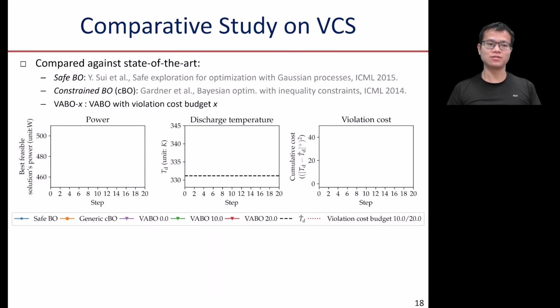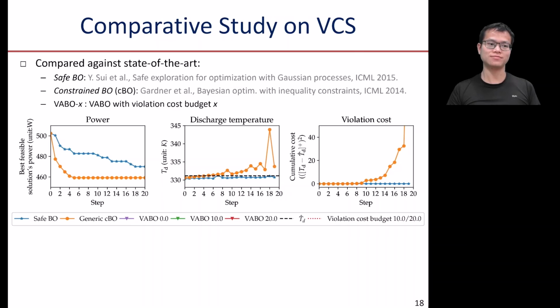To demonstrate the result, I'm going to plot three figures. The left figure is the power. The middle is the discharge temperature. The right is the violation cost. So this is the result of CFBO. You can see that it respects the constraint all the time. This is the result of generic constrained BO. You can see it converges much faster than CFBO. Unfortunately, it samples some points with very huge discharge temperature and violates the constraint, incurring very huge cost.